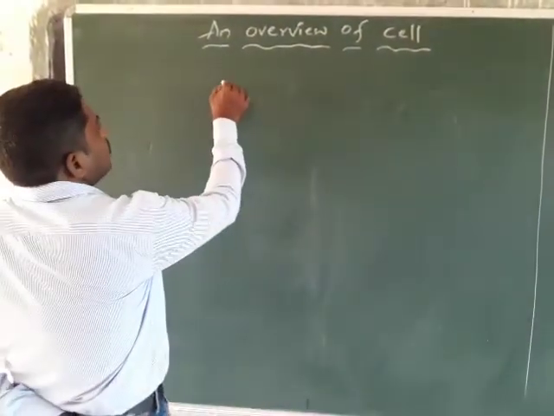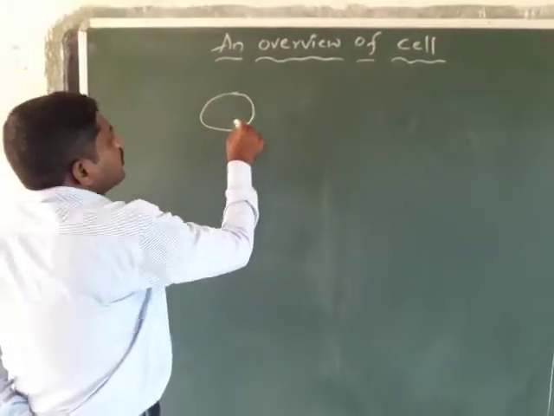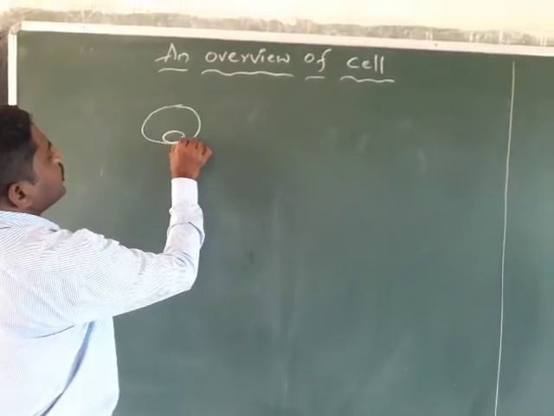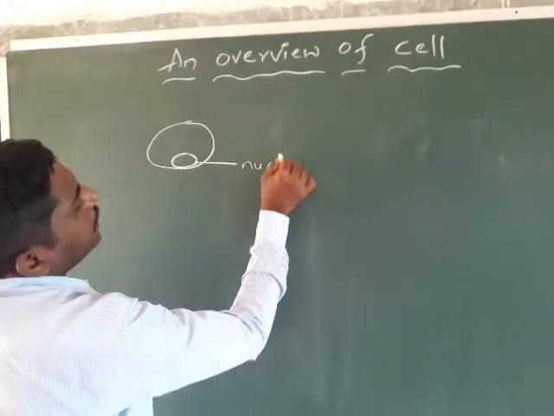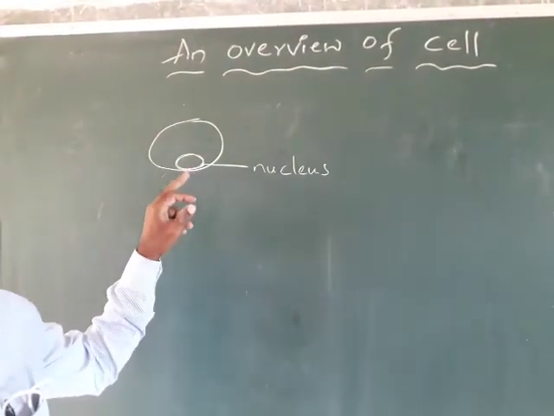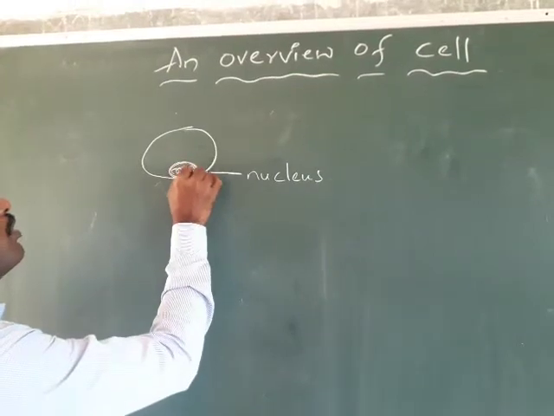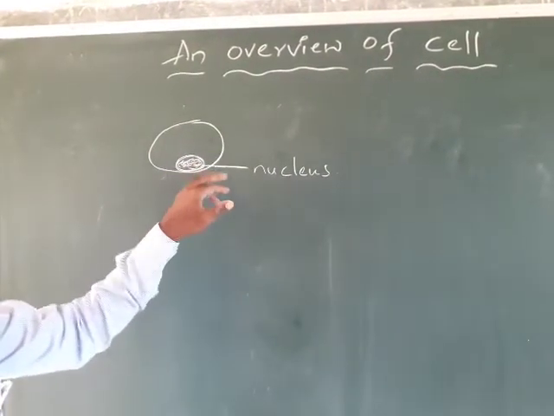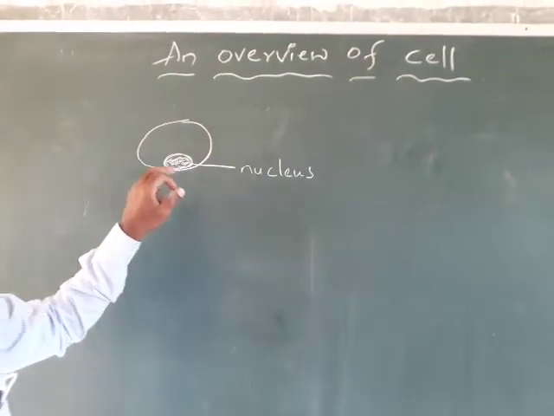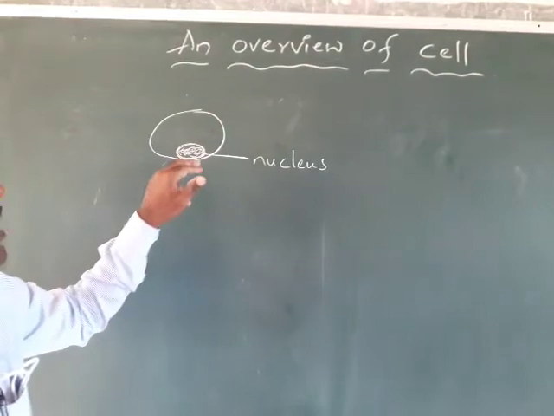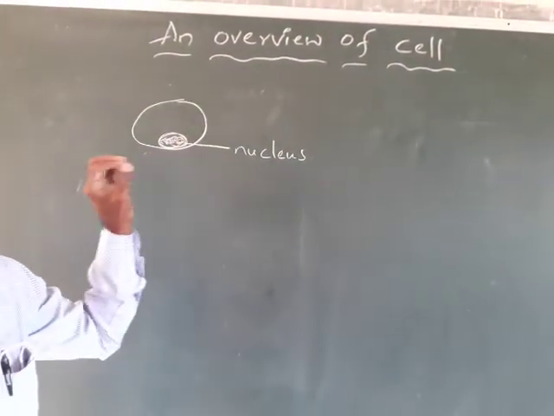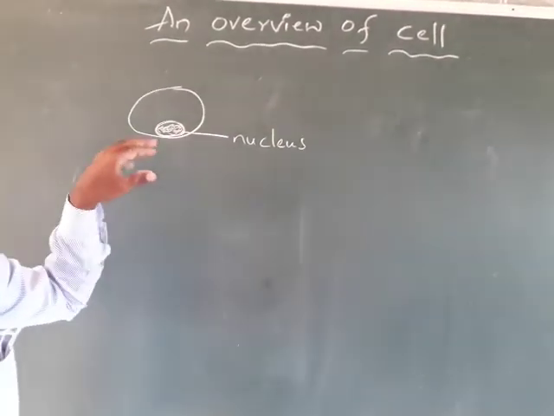Each cell contains a membrane-bound nucleus. A cell which has a membrane-bound nucleus is called a eukaryotic cell. Eukaryotic means the nucleus is present in the cell.